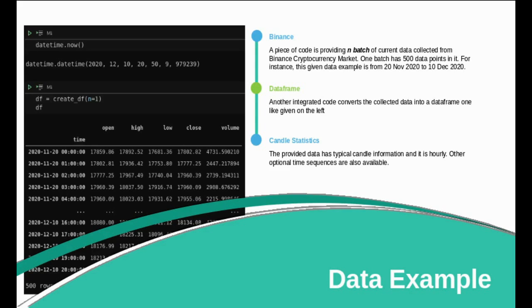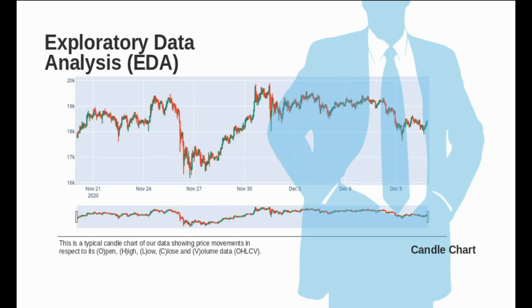As you may follow from the slide, a chunk comes with 500 data points, OHLCV information along with the hourly time information. I called this data classical due to the fact that trading data comes mostly like this and is referred to as candlesticks on the graph. Here, I was hoping to provide more information. However, in order to keep the presentation short, I will provide this candle chart and share my insights orally rather than with more graphics. So this is a typical candle chart graph with volume statistics at the bottom.